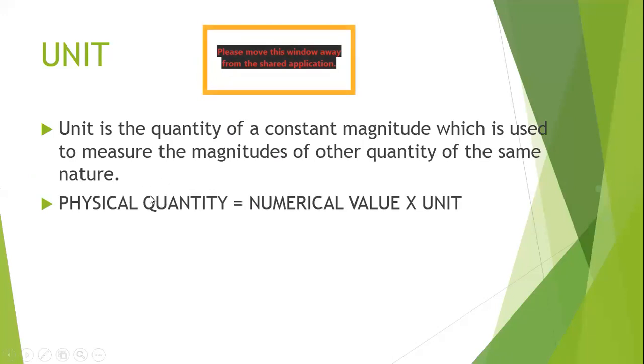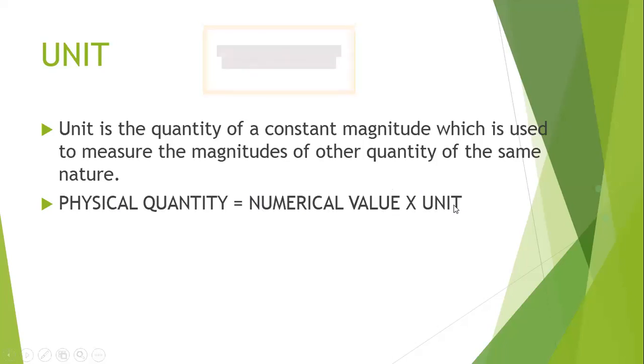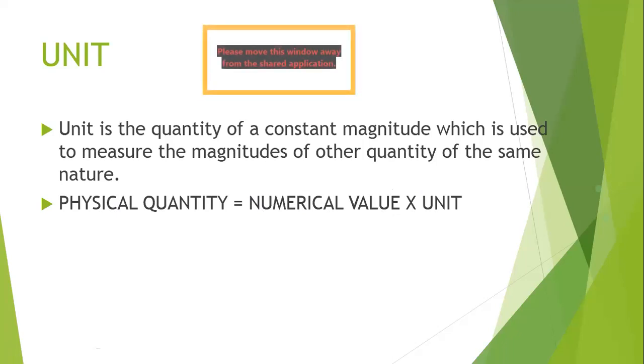Now, when we say any physical quantity, then it has two things. All physical quantities have two things. It has a numerical value and it has a unit. Like I said, mass. So mass is equal to 5 kg. So what is mass? Mass is a physical quantity. Numerical value is 5 and kg is the unit. I said the distance is 12 meters. So distance is a physical quantity. 12 is the numerical value.